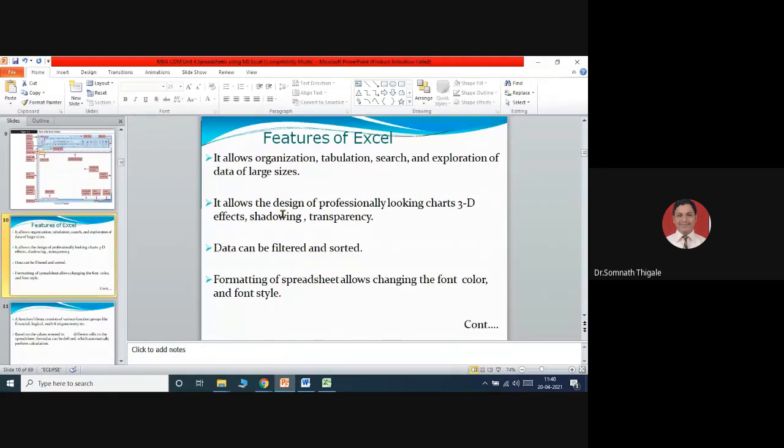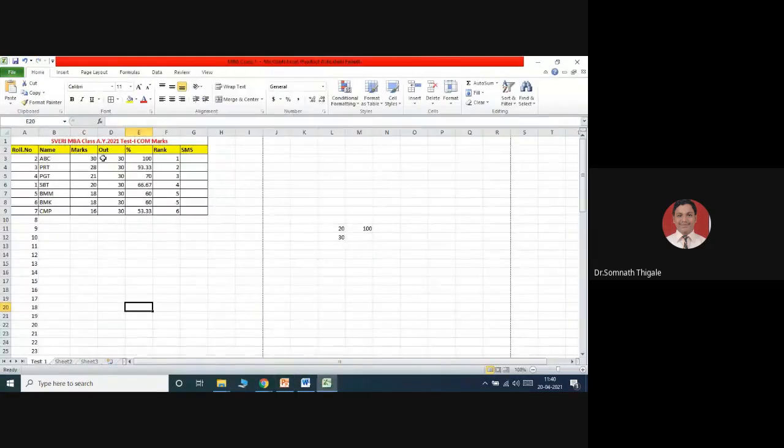Now what does it mean? That part I will show you. Suppose I have this simple table, and I want to represent it, but somehow it is not too good in a professional view. So I can convert this particular table into a beautiful chart. How to convert this? Simply, I'll show.